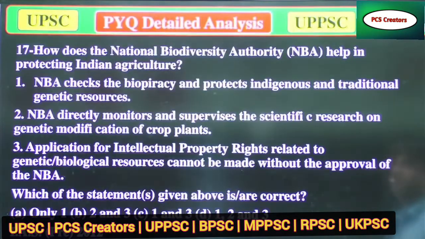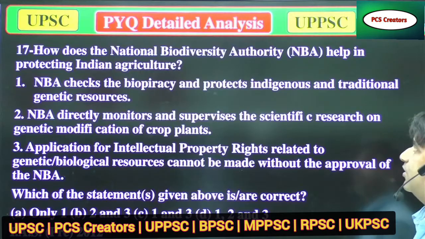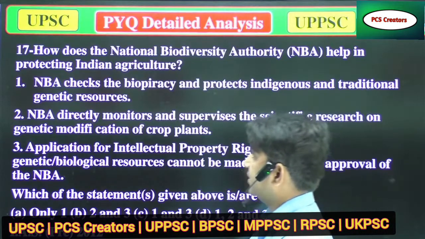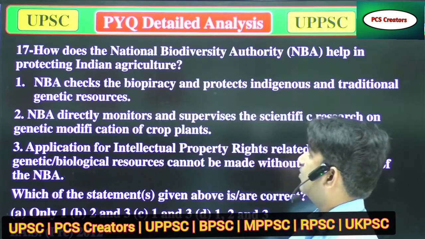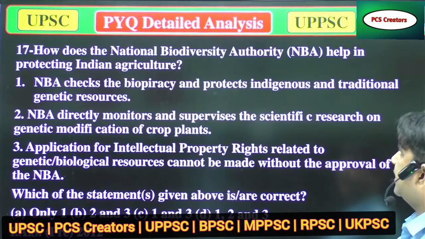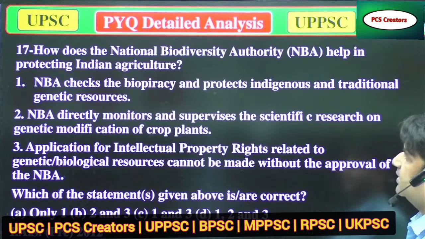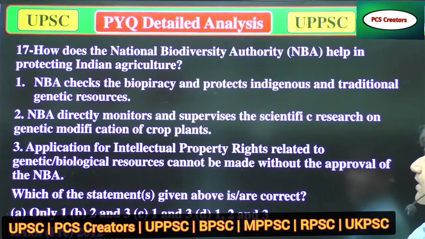How does the National Biodiversity Authority, NBA, help in protecting Indian agriculture? A, NBA checks biopiracy and protects indigenous and traditional genetic resources. B, NBA directly monitors and supervises the scientific research on genetic modification of crop plants. C, applications of intellectual property rights related to genetic biological resources cannot be made without the approval of NBA.